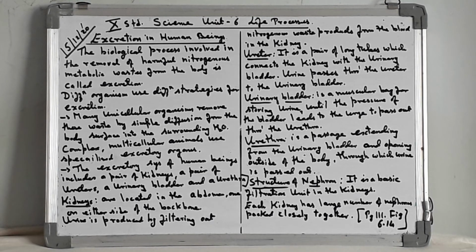Structure of nephron. Nephron is a basic filtration unit in the kidneys. Each kidney has a large number of nephrons packed closely together.